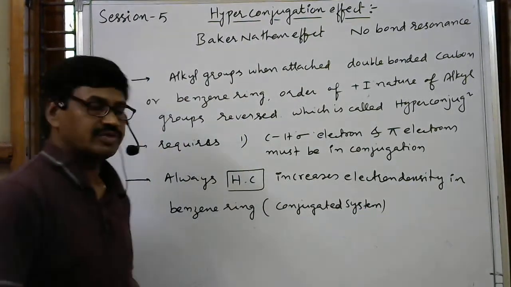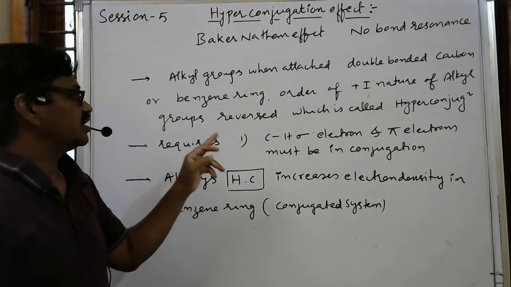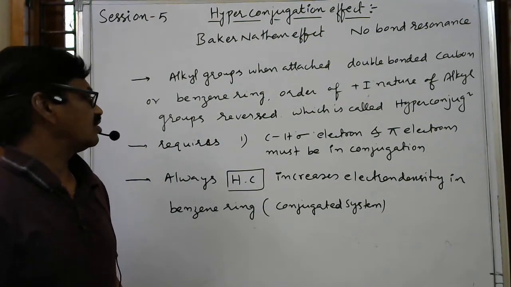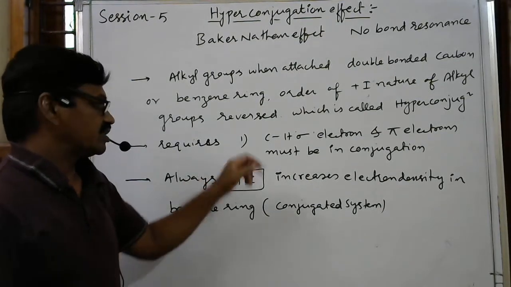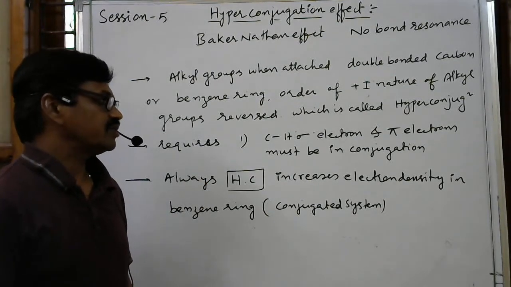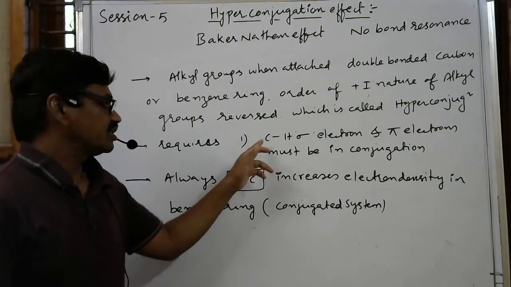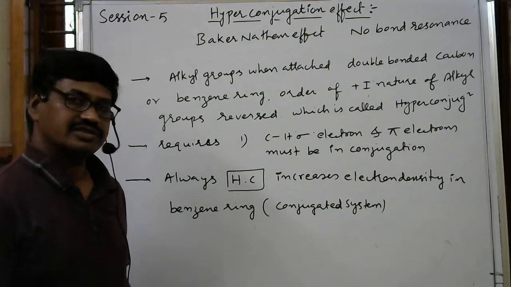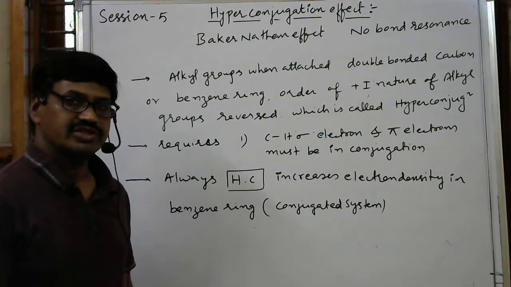One more time I am giving the explanation. When alkyl groups are attached to a double bonded carbon or benzene ring, the order of plus I nature of alkyl groups is reversed, which is nothing but hyperconjugation. It requires conjugation between CH sigma electrons and pi electrons. Always it increases electron density in the ring, otherwise the conjugated system.